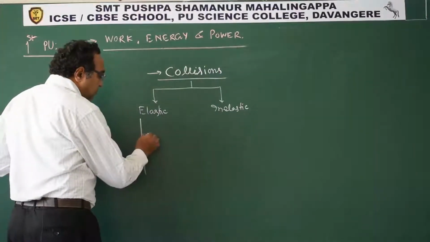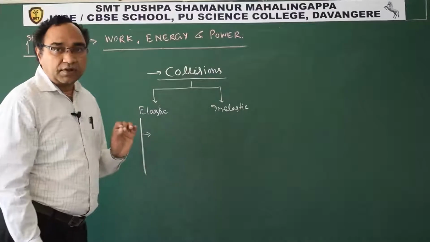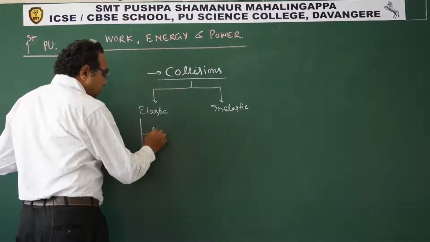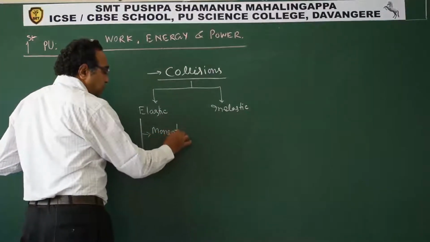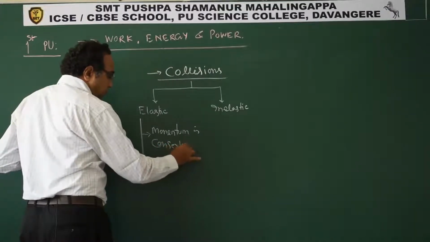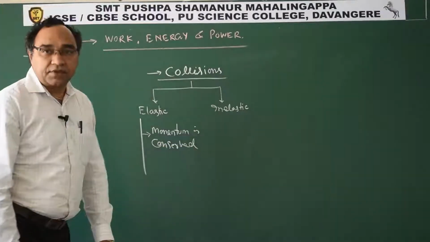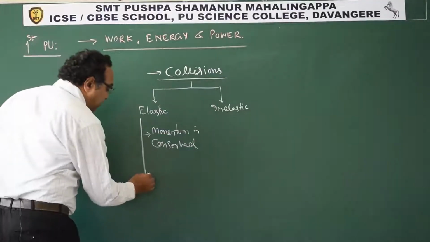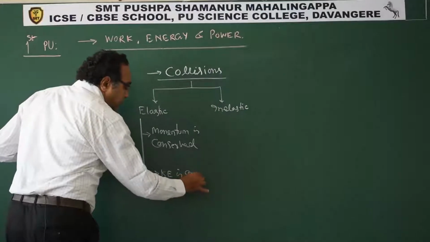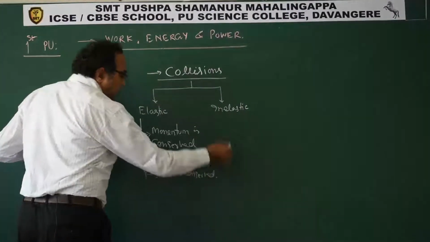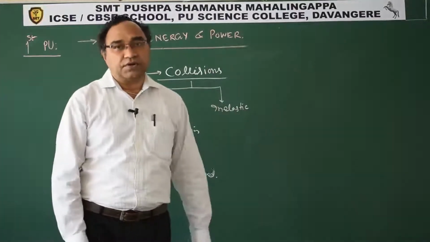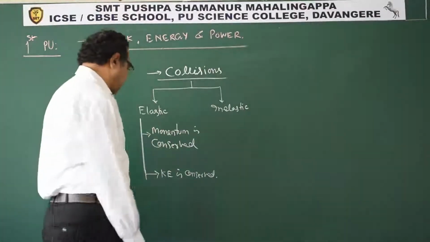The condition for the collision to be elastic is that momentum is conserved. And the second condition is that kinetic energy is conserved. These are the two underlying conditions for any collision to be elastic in nature.